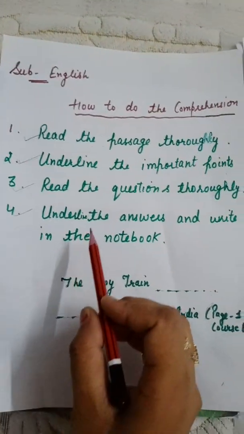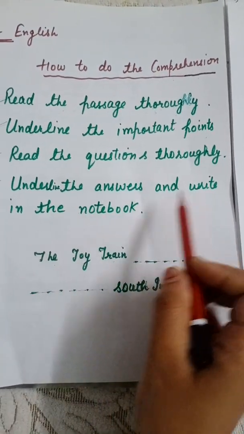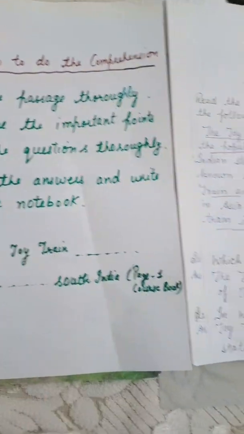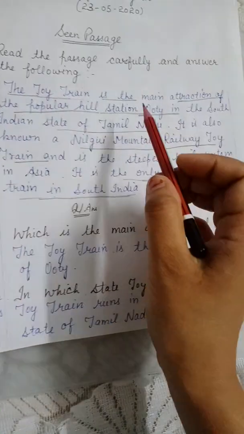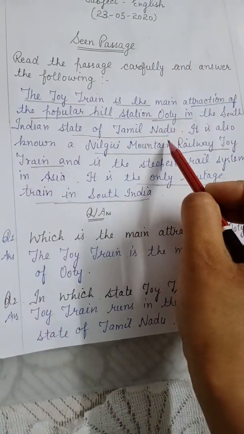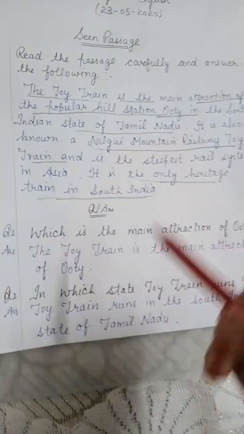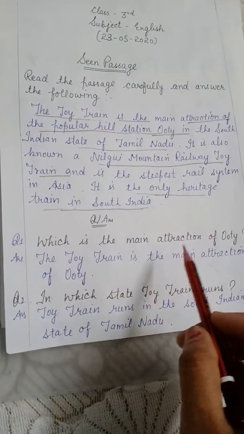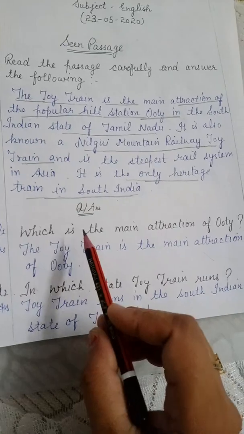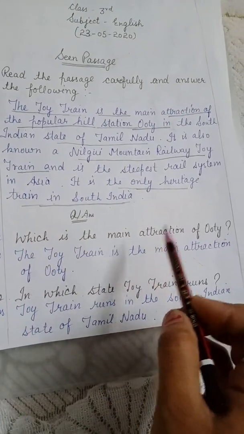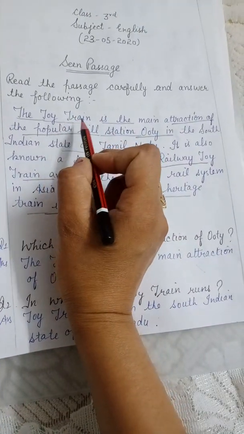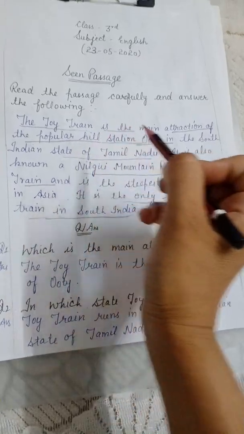Now underline the answers and write in the notebook. Now we will underline the answers here, and after that we will write those answers in our notebook or in the given space. The first question is, which is the main attraction? Here we have the answer: the toy train is the main attraction of the popular hill station.